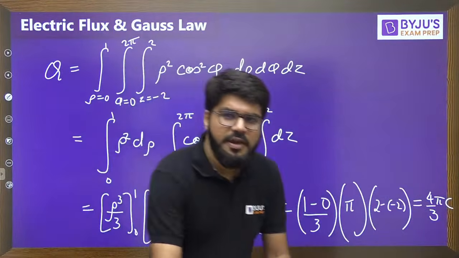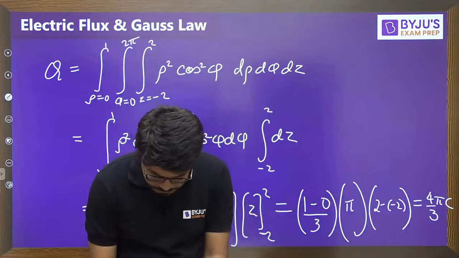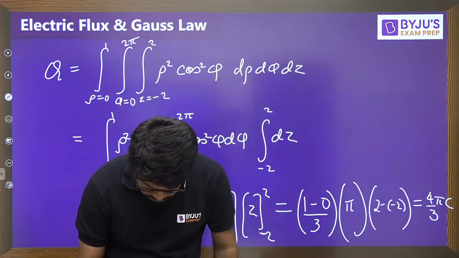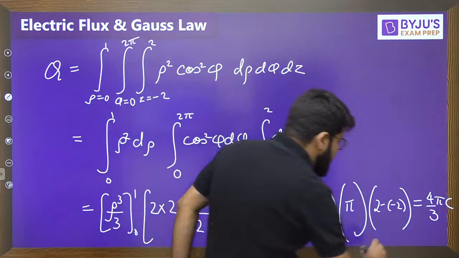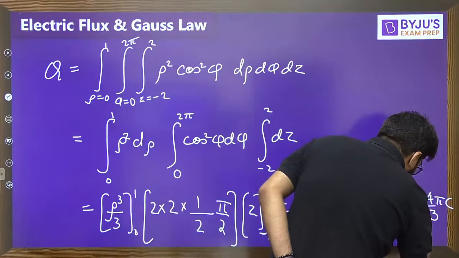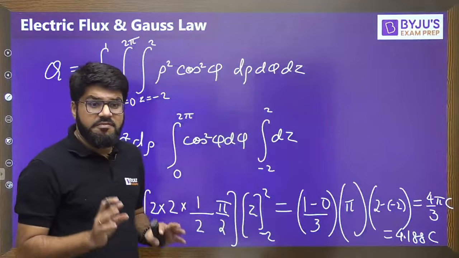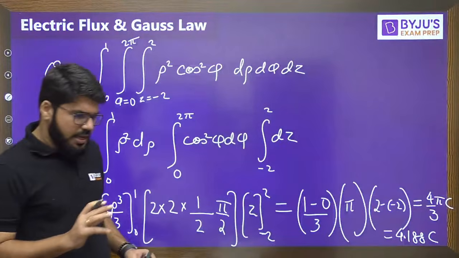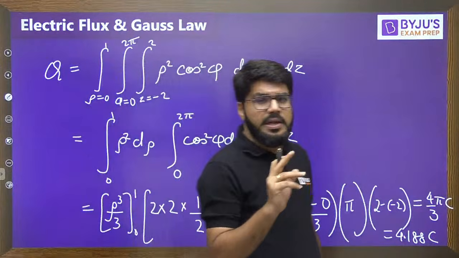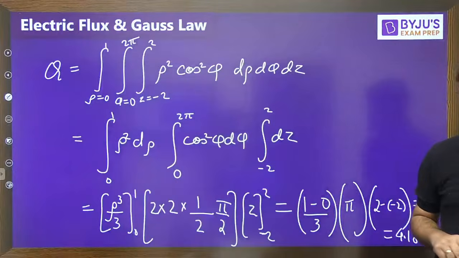If we want the final numerical answer type range, 4 pi by 3 is 4.188 coulombs.